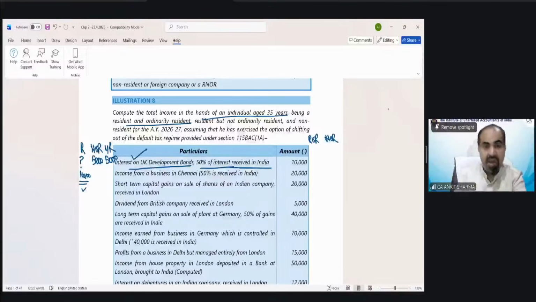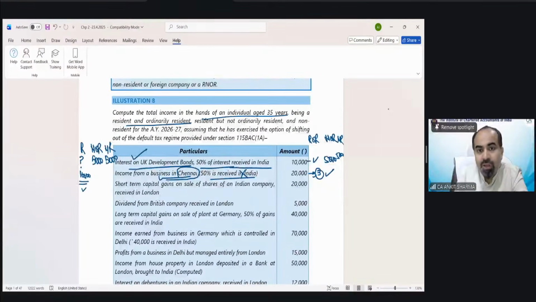Clear? Income from a business in Chennai. Chennai is in India. 50% received in India. How does it matter? If income arises in India, that is going to be taxed for all. So received 50% in India or not received anything does not matter. So this is going to be taxed for all three categories, 100%. This is 50%. This 10,000 was full for ROR. For NOR, it was 5,000. And for NR, it was 5,000. Second category, taxable for all.